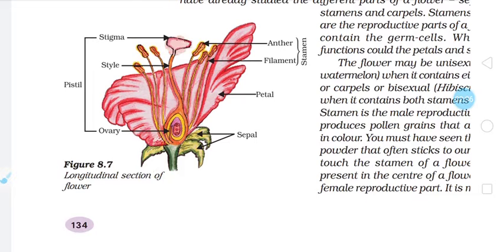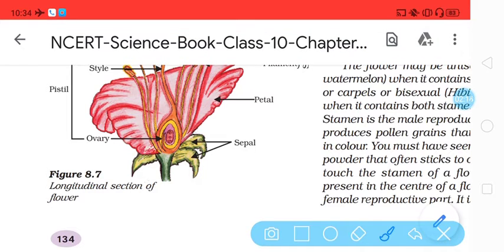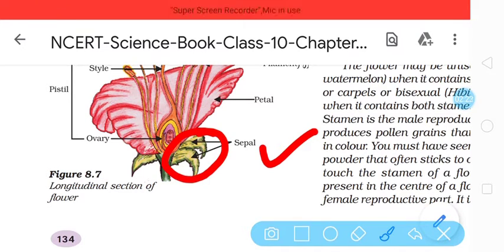So in this longitudinal section of a flower, you can see different parts of the flower. Let us see one by one. You can see here the green part which is shown, it is called a sepal. This is the outermost part in bud condition, which protects the flower during bud condition from external injuries.